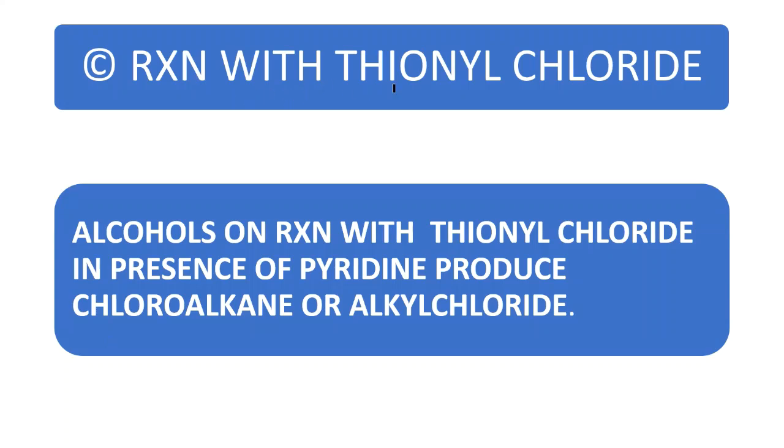So, reaction with thionyl chloride. Alcohols on reaction with thionyl chloride in presence of pyridine produce chloroalkane or alkyl chloride. That means the same thing, haloalkane is produced here also. So let's have a look.